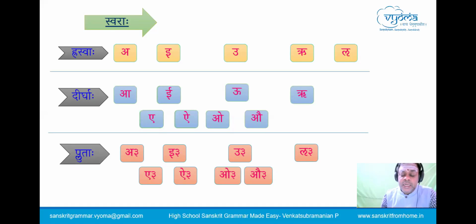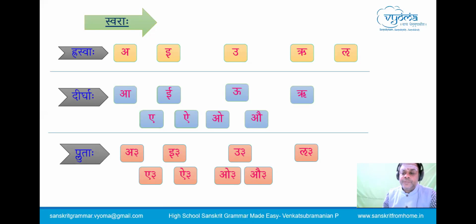Now we understand the number which is present by the side in plutaswara. This is a symbol of plutaswara. In Vedas, you find akara, and by the side of it, you will find the number 3 in Sanskritam. This means this is a plutaswara and it has 3 matras for pronunciation. That means we have to elongate it 3.